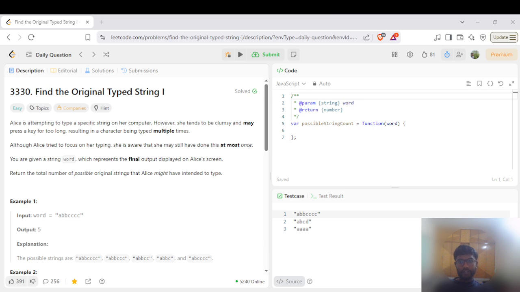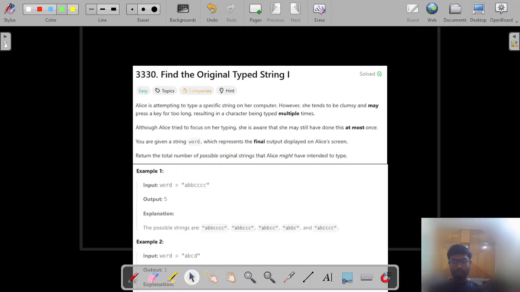3330. Find the originally typed string 1. This is a pretty interesting problem, which we will understand through the problem statement. But before starting this problem, let us look at a motivational quote for today.